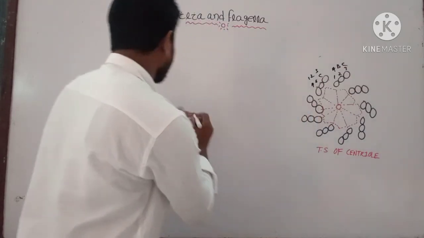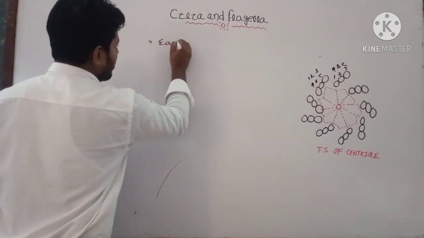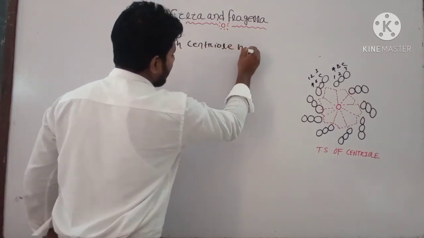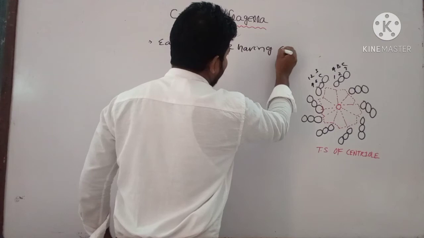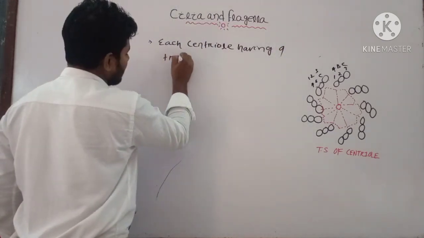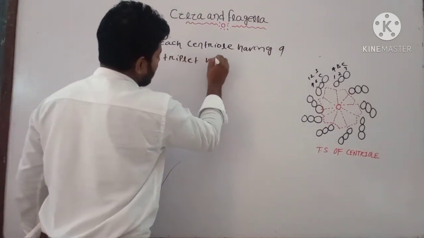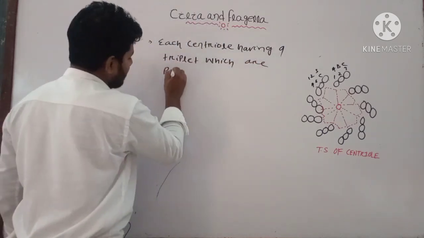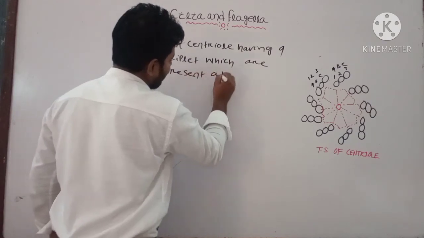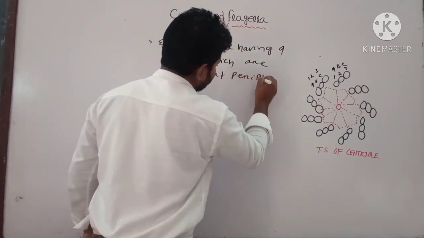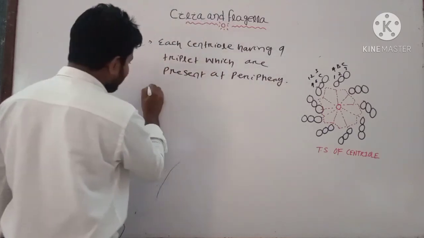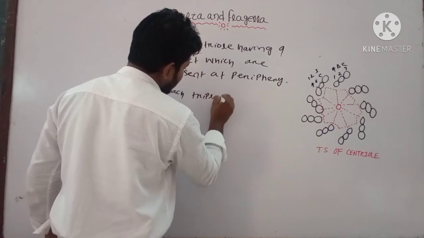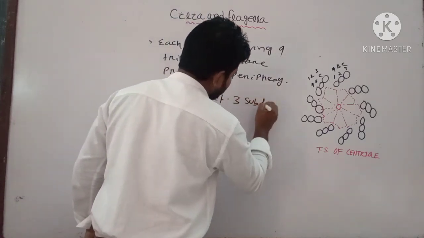Okay, we can write the point: each centriole having 9 triplets, which are present at the periphery, and each triplet having 3 subfibers.